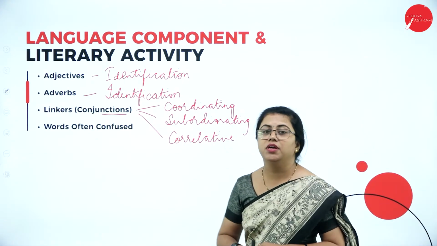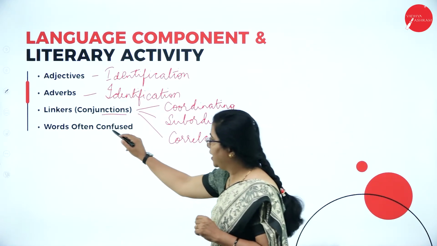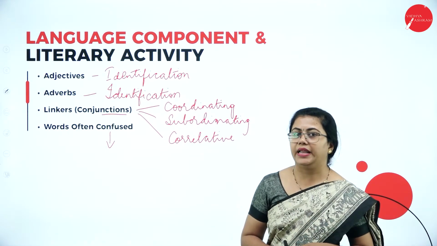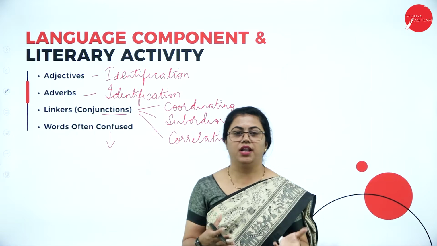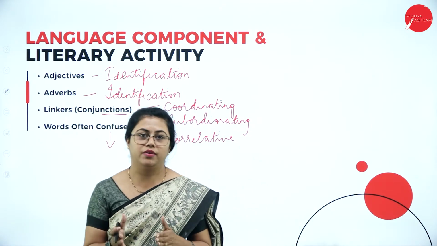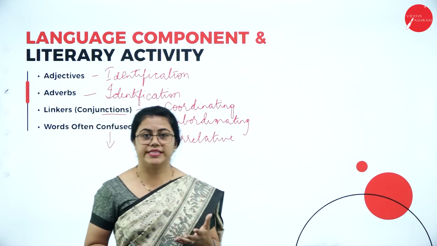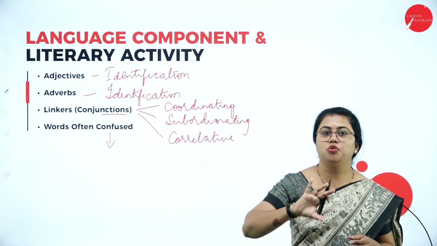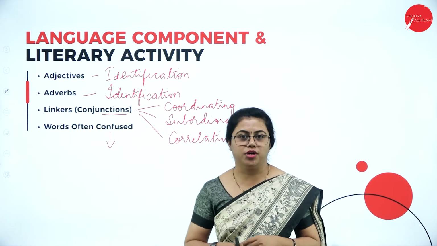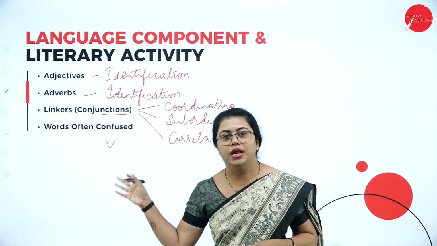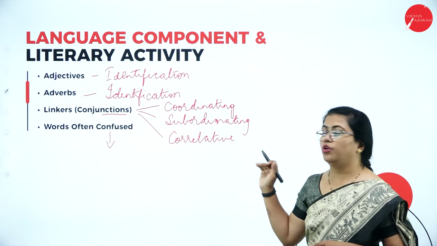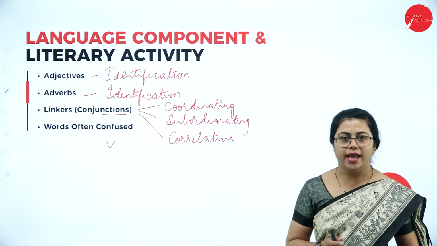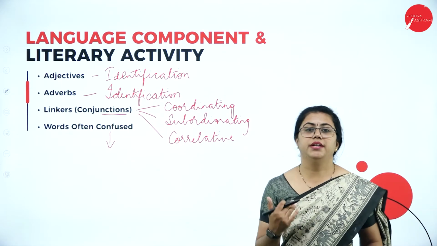Then at last we have words often confused, which is related to your lessons only. Whatever prose part you have, we'll be taking it from there. These are nothing but homophones, which you may find difficult, like whether this is the spelling or that is the spelling. For example, WHETHER and WEATHER. This way you may have some confusions in using some words. That is the concept we are going to deal with here. So these are the 4 different parts of the language component, which you also call literary activity. Yes, so we are done with the introduction of the syllabus.